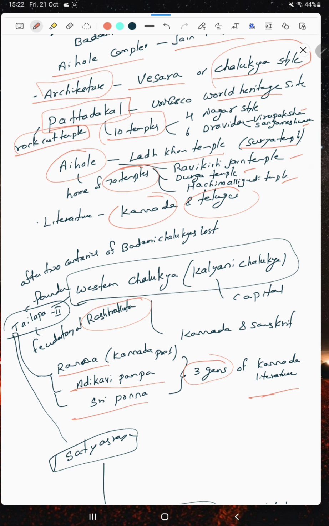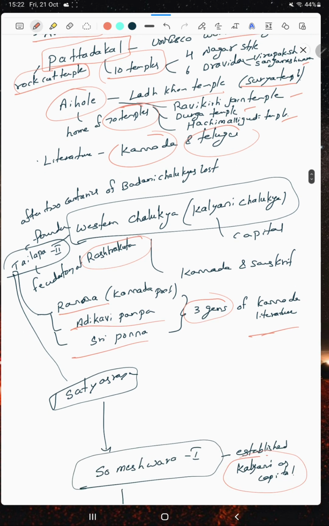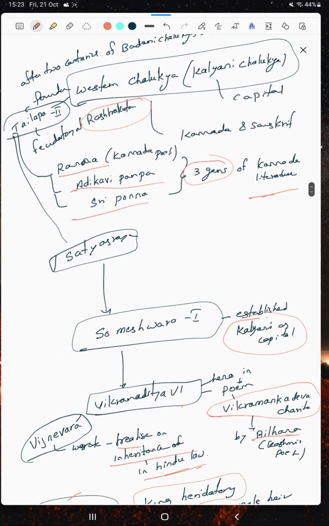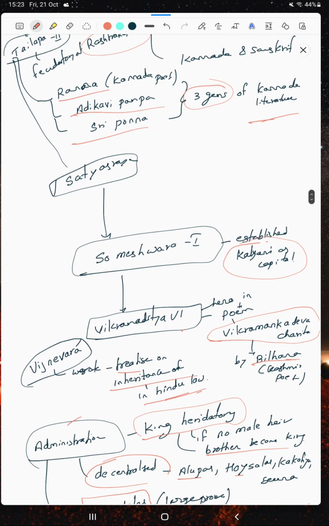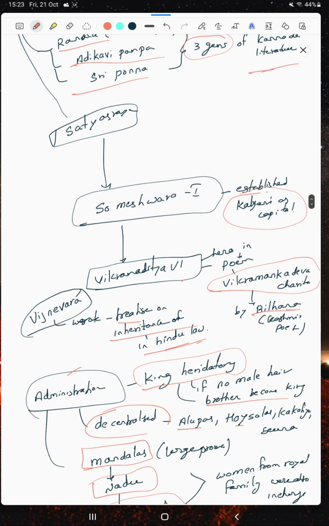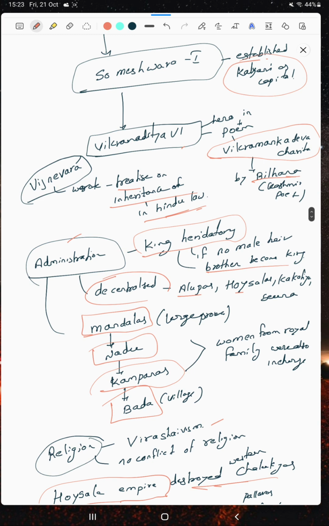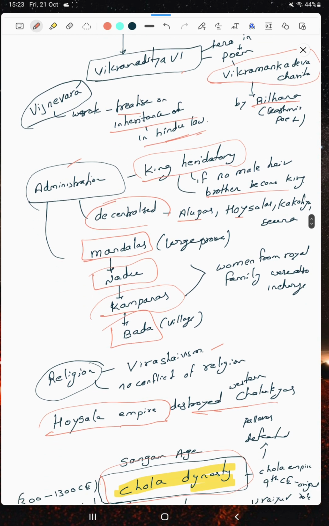After two centuries of the Rashtrakutas, the Western Chalukyas started again. Tailapa II, a feudatory of the Rashtrakutas, began it, and the famous Kannada literary gems, the three gems Ranna, Adikavi Pampa, and Sri Ponna, belong to this period. Vikramaditya VI's Vikramankadeva Charita was written by Bilhana. Vijnaneshwara wrote a treatise on inheritance in Hindu law and the king's administration. If there is no male heir, then his brother can become king.